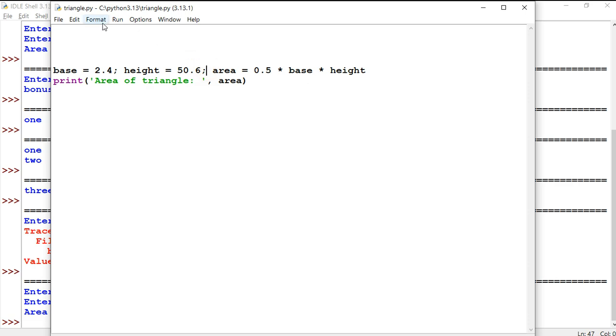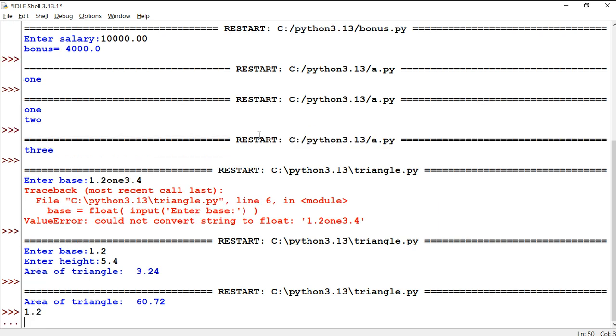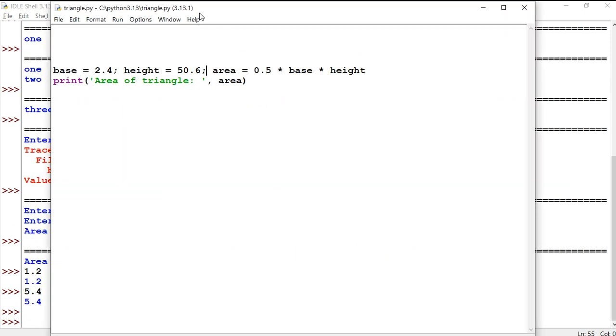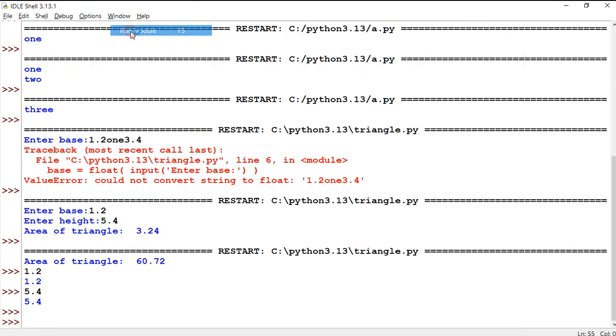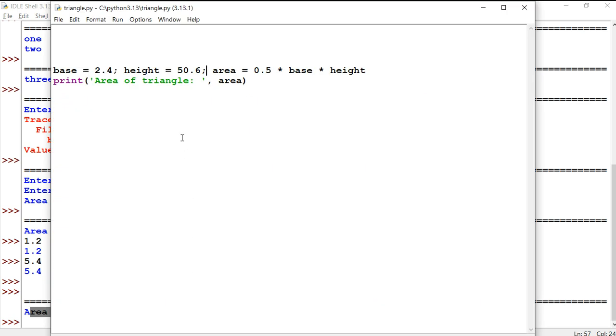Now I run the program. Same answer I'll get, 1.2 and 5.4. Sorry, this program is not running properly. Once again I run module. Now it is printing on the monitor. You can see that the area of the triangle is equal to 6.72. It's not reading any value; I'm giving the input, but it directly got the answer. Clear? So this is what happens here.